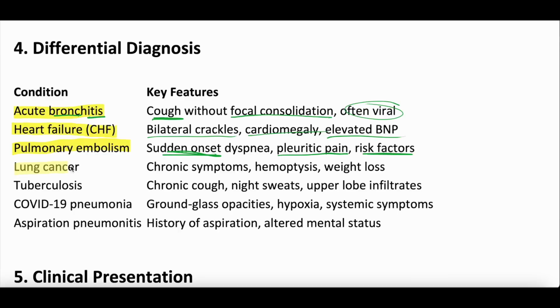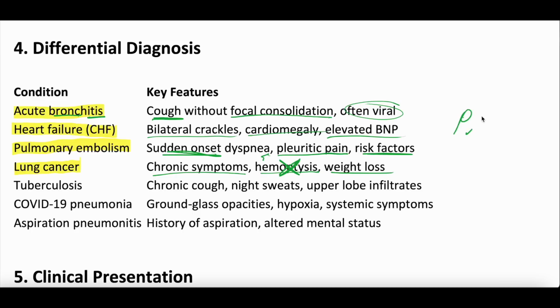Lung cancer is a big one that can be mistaken for pneumonia. Now, lung cancer can cause a post-obstructive pneumonia, but lung cancer in and of itself, usually the symptoms are progressive and chronic. Hemoptysis or bloody sputum can sometimes be more indicative of lung cancer, but you can also get hemoptysis with a PE, and you definitely can get hemoptysis with pneumonia as well. So maybe we'll even cross that out. We've changed our mind. Weight loss is more common with lung cancer, so more chronic symptoms, things like weight loss.